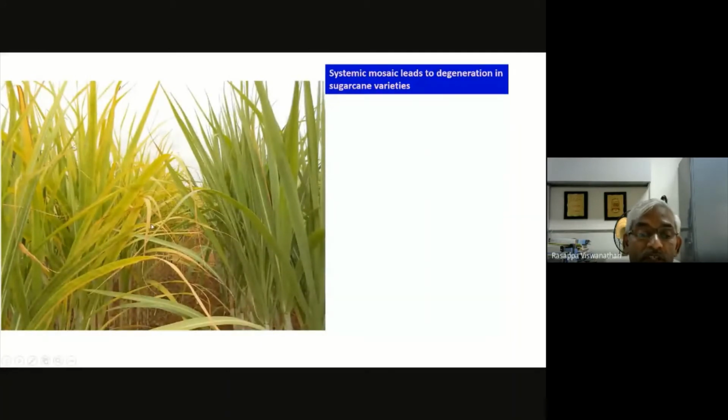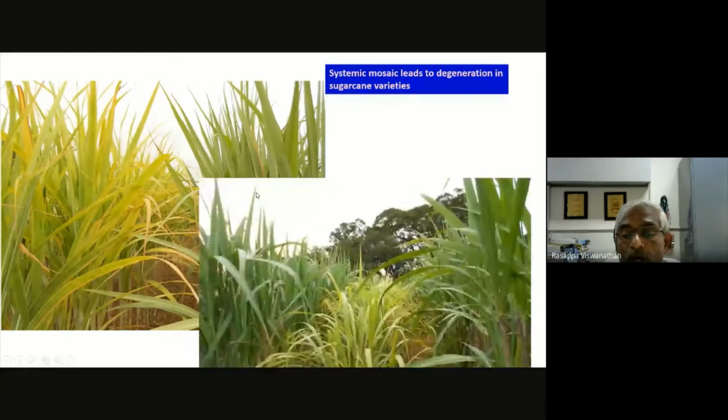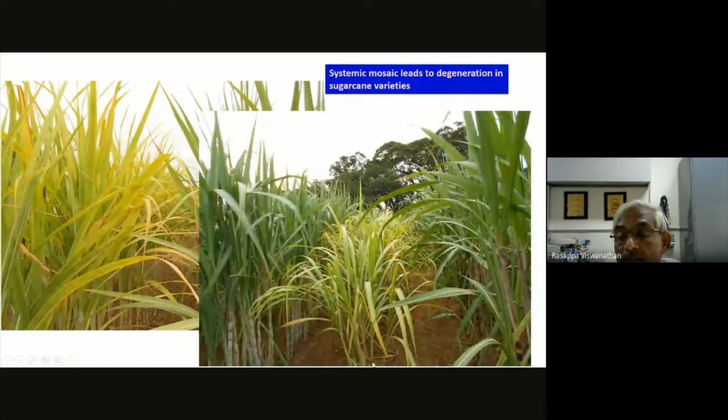This again, you can see if there is a severe mosaic, this is how you will see the symptoms. So some set of yellow canopy you are seeing compared to the normal variety where it does not exhibit severe mosaic symptoms. And this is, as I said earlier, the degeneration. If the clone is susceptible to mosaic, there is no escape. You can see that the mosaic infected clone is sandwiched between these two healthy ones.